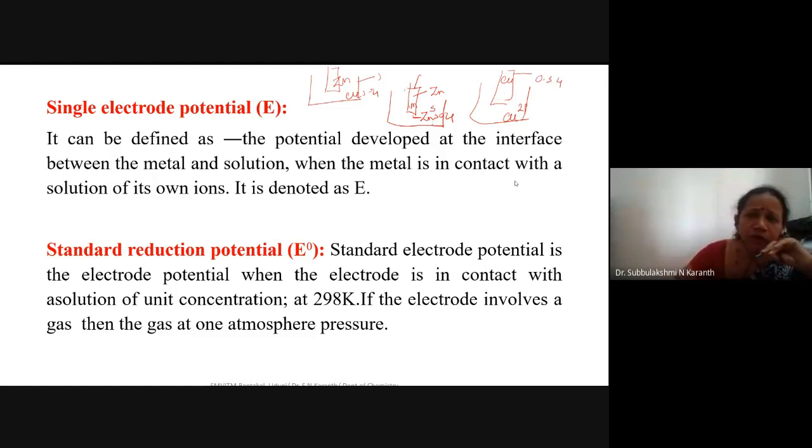If you take a 1 molar solution, in the case of zinc sulfate, then I observe some potential, and that potential we call the standard reduction potential. It is the electrode potential when the electrode or the metal is in contact with the solution of unit concentration at 298 Kelvin. So that is called a standard electrode potential.